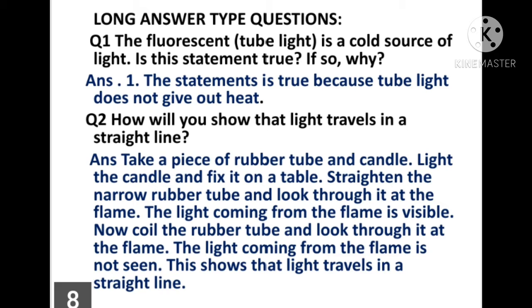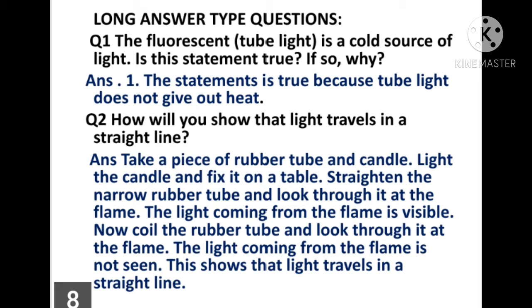The fluorescent or tube light is a cold source of light. Is this statement true? If so, why? The statement is true because tube light does not give out heat, so it is considered a cold source of light. The answer is very small and simple.